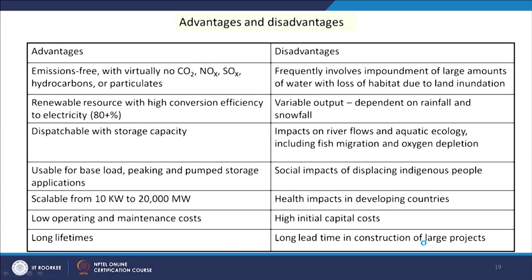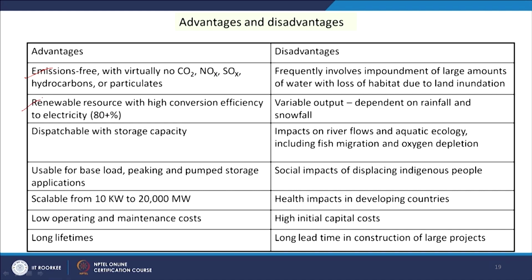Now, we will see the advantages and disadvantages of hydropower production. It has obviously more advantages because it does not create any pollution; it is emission free with virtually no carbon dioxide, no SOx and no NOx, and it is a renewable resource with high conversion efficiency.